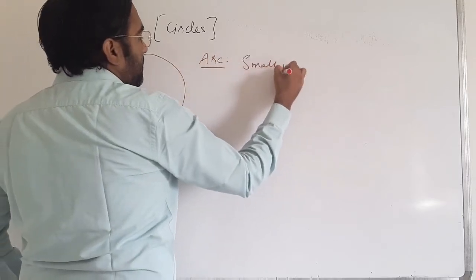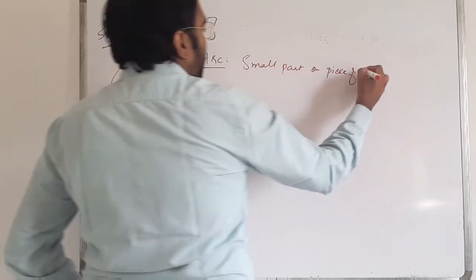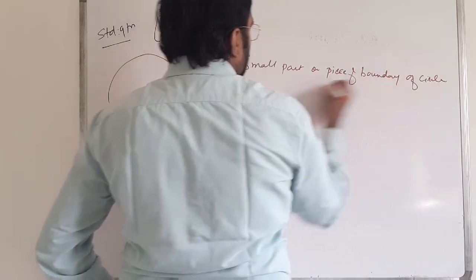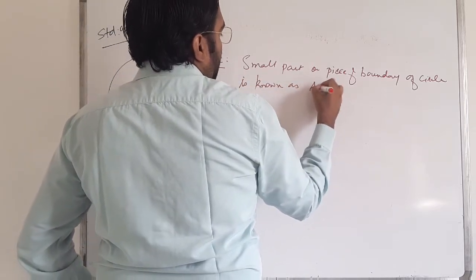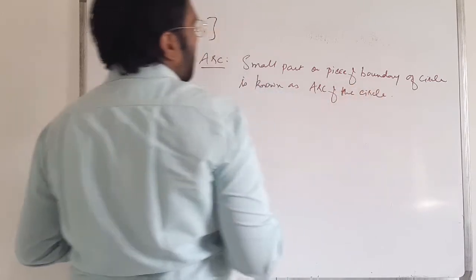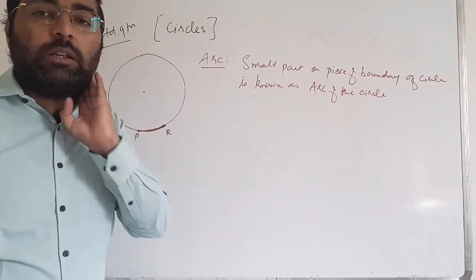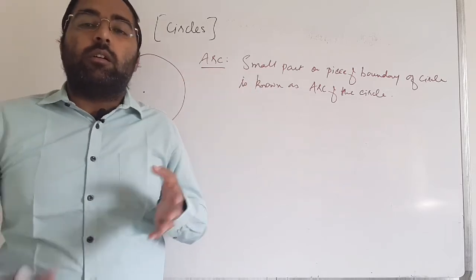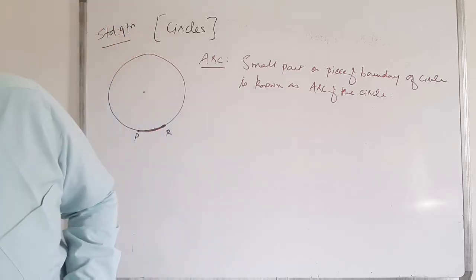A small part or piece of the boundary of a circle is known as an arc of the circle. Clear? So here all arcs are divided into two parts, the major and the minor. Major is the bigger part, and minor is the smaller part. Okay, so let's move on.